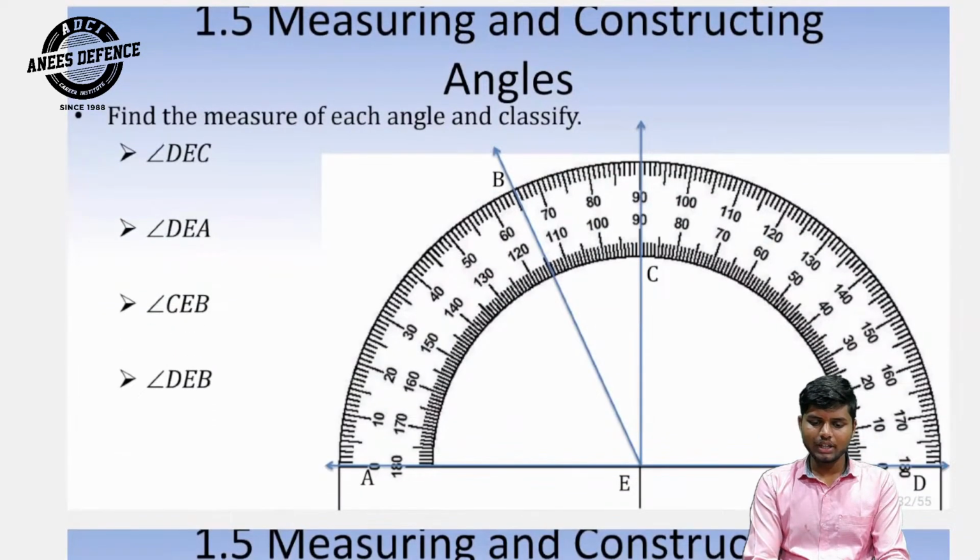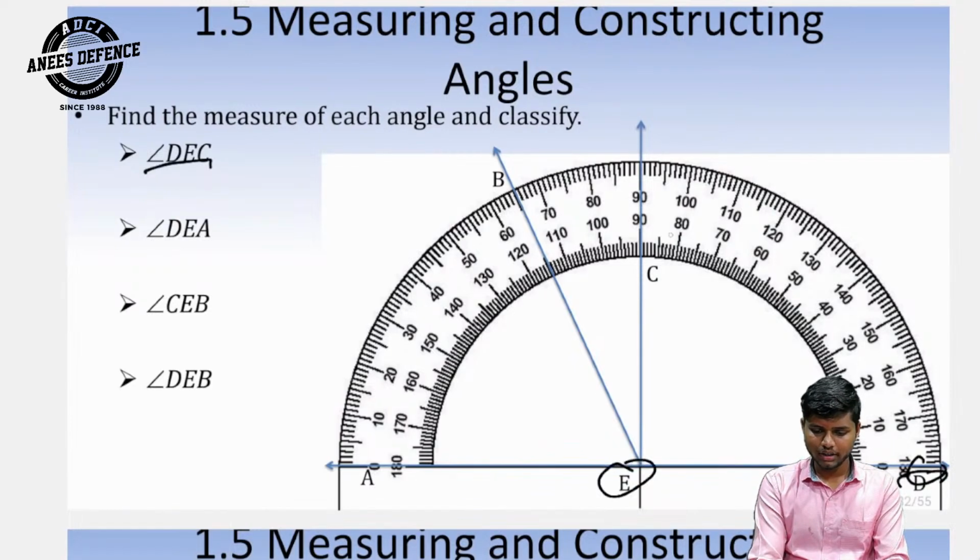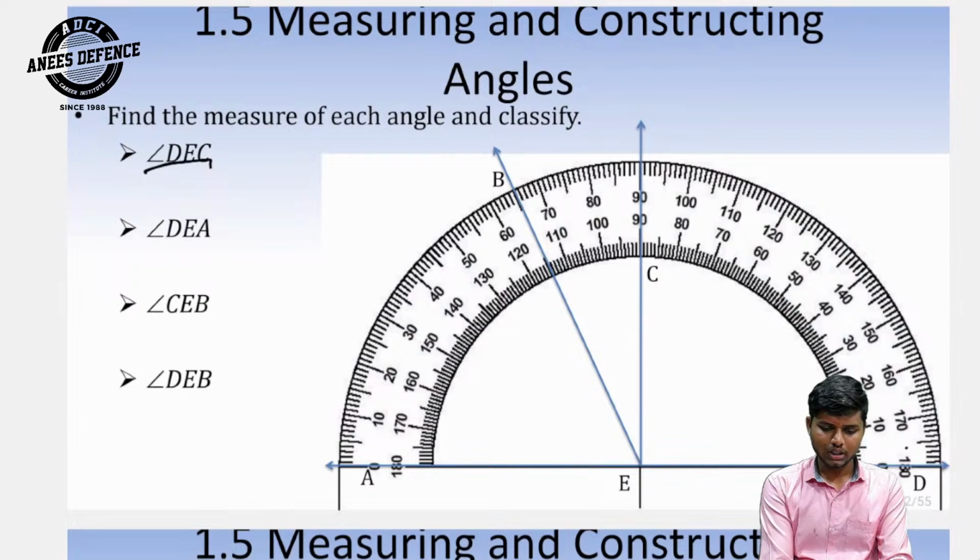Find the measure of each angle and classify. Angle DEC: this one is D, E and C. From this to this is 90 degrees, so angle DEC is equal to 90 degrees.